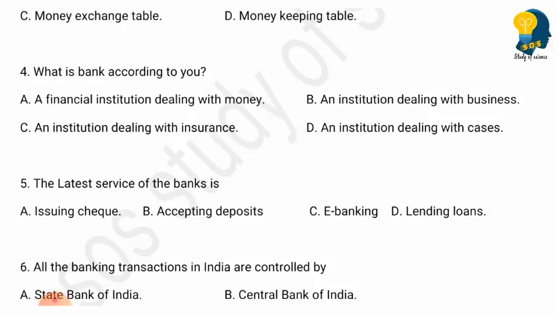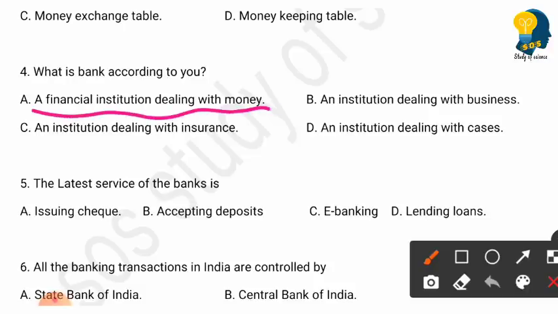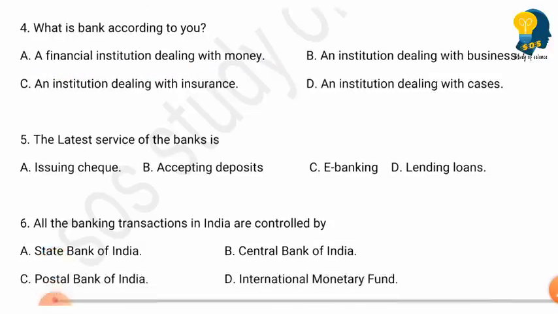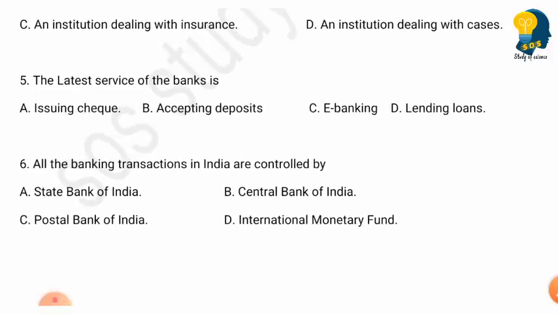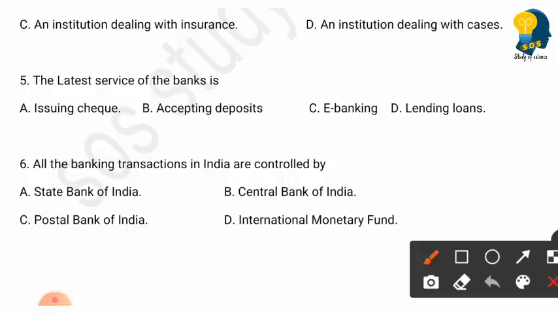So option A is the right answer. The next question, the latest service of the bank is. Options are issuing check, accepting deposits, e-banking, lending loans. The latest service of the banks is e-banking. So option C is the right answer.